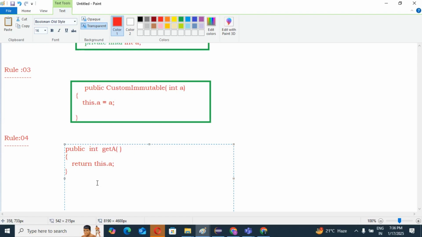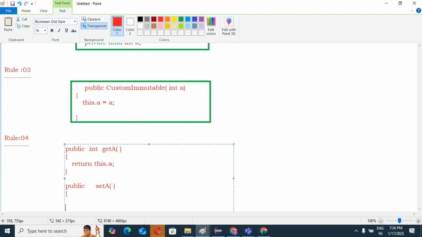But if you are going to write a setter method, you know public setA. That means it will not return anything.